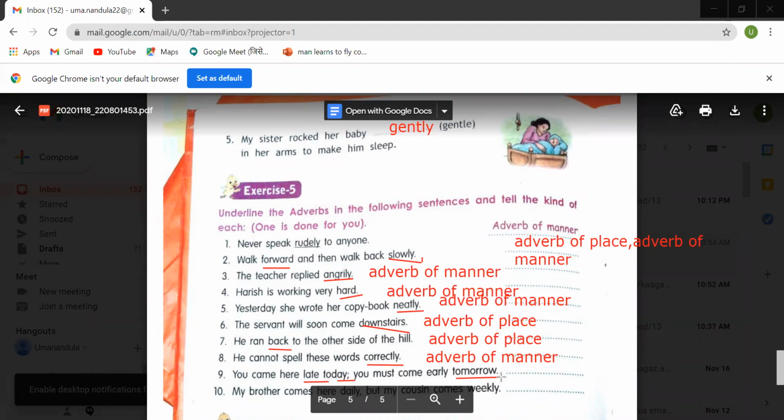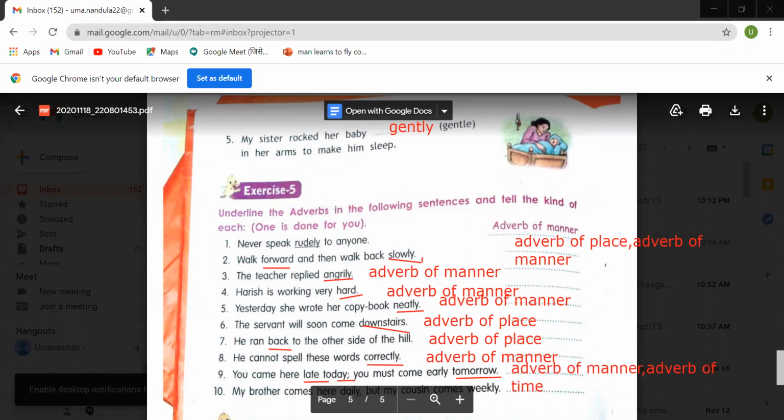So when you question here, tomorrow and today, you will get adverb of time. Okay, so here I have to write two answers: adverb of manner, comma, adverb of time, children.